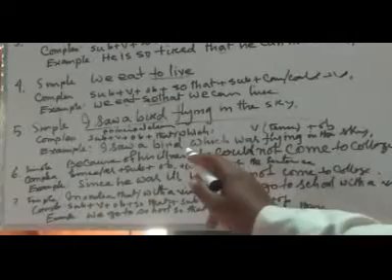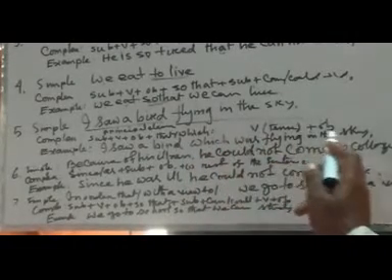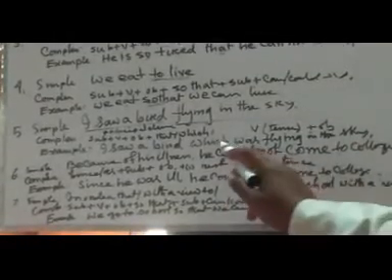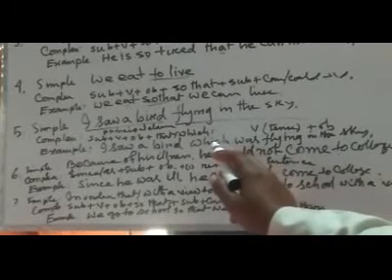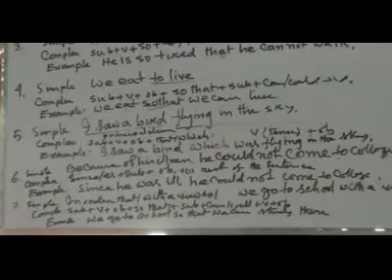So, I saw a bird which was flying in the sky. Here that or which is used as a relative pronoun, and it is used instead of bird. So, I saw a bird which was flying in the sky.